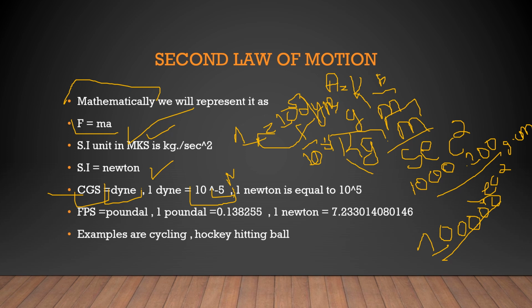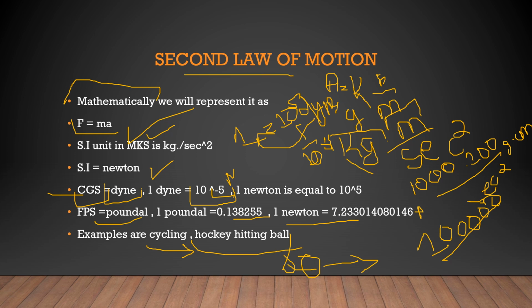Now in the FPS system, the unit is the poundal. 1 poundal is equal to 0.138255 Newton and 1 Newton is equal to 7.23301408014 poundals. Now an example of the second law is cycling. When we apply force to the pedals of the cycle, it accelerates and we are cycling. Another is a hockey stick hitting the ball. When we apply force on the ball, it accelerates, and that's all about the second law of motion.